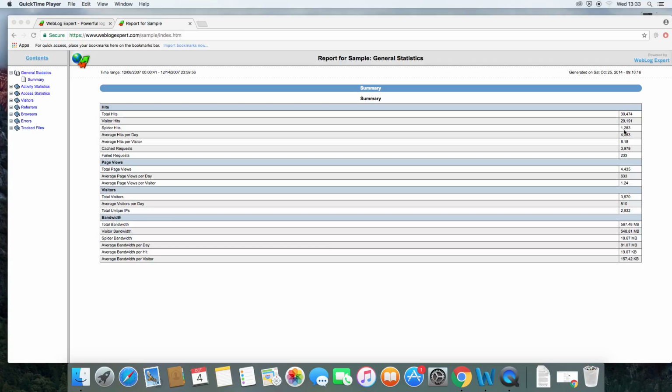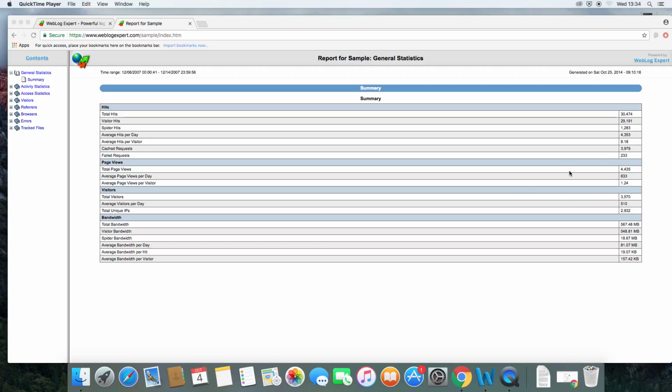But then spider hits are hits that have come from search engines such as Google or Bing as they're mapping out and indexing your site. You can see that they've gained an average of almost 4,500 hits per day, and that's 8.1 hits per visitor, which means that the average visitor is visiting your website 8.18 times per day.